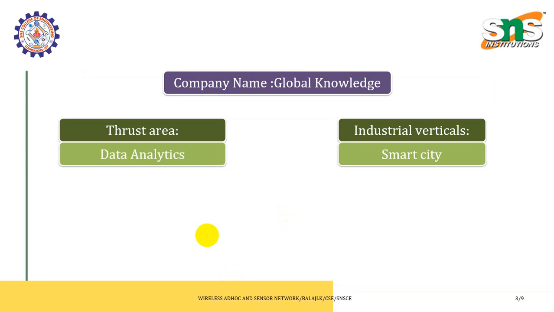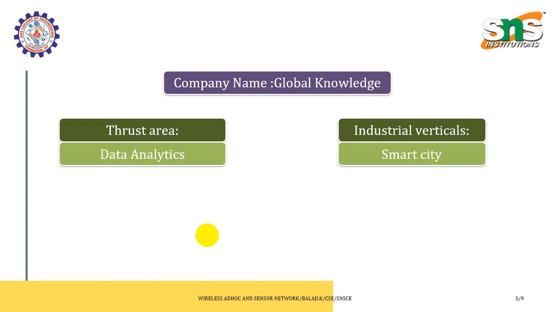This is the company we visited, called Global Knowledge. They work on a lot of products related to sensors. The case study we are considering comes under data analytics. During the analysis, a lot of analysis has to be made on the data from all perspectives, such as whether the tap has been opened and whether the water flow is happening.